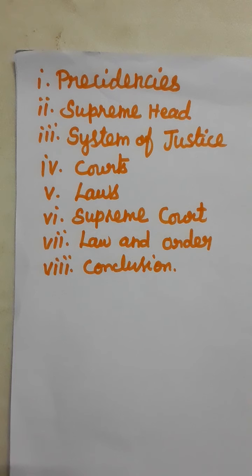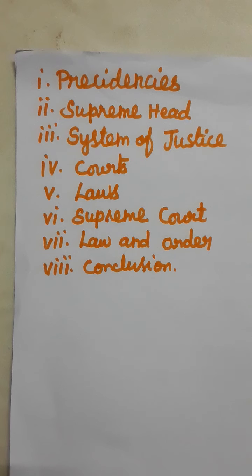Then last, law and order, that is also the conclusion. Collector was the main administrator. He collected revenue and maintained law and order. These are the points we are going to see now.